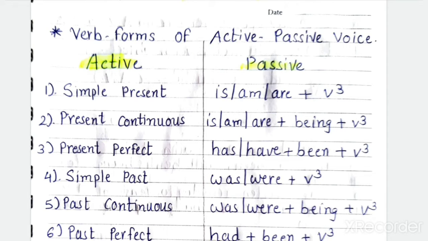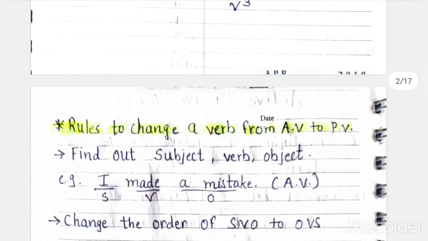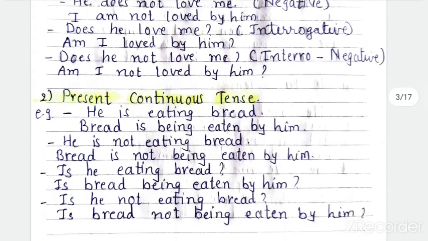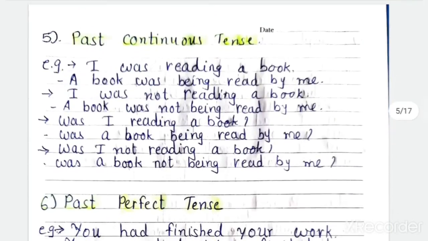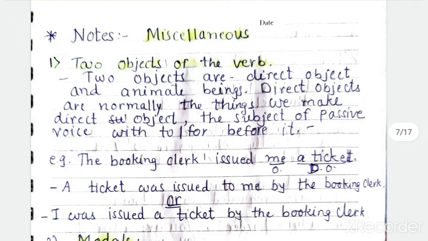In the last lecture, I explained active passive voice, past tense, miscellaneous and modals. Let's quickly revise the things which you have studied. See on your screen some verb forms are given for present tense and past tense. Go through it, I am not taking it again. Rules are also there, S V O2, O B S V3, then examples. Go through all these things before starting today's lecture. Be ready with your pencil.